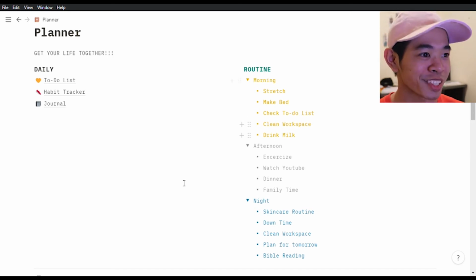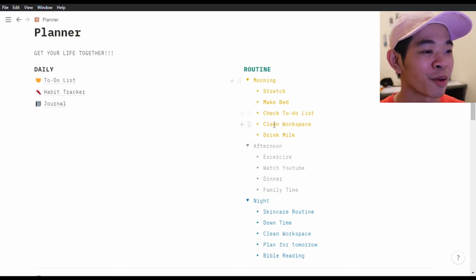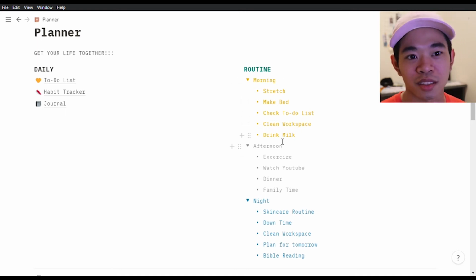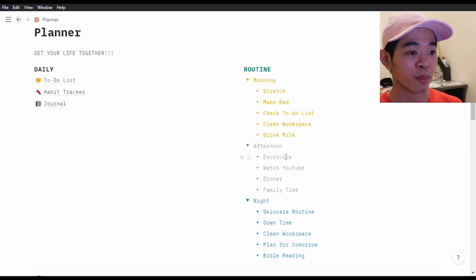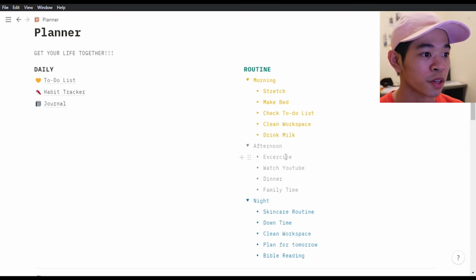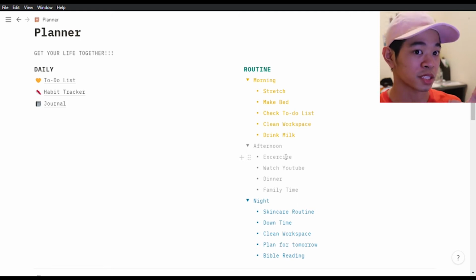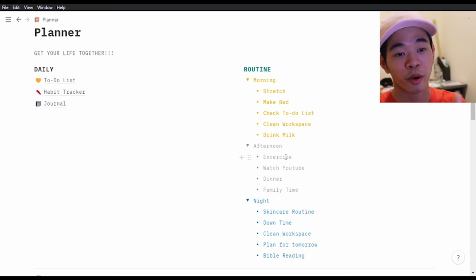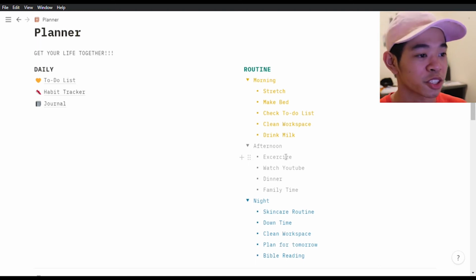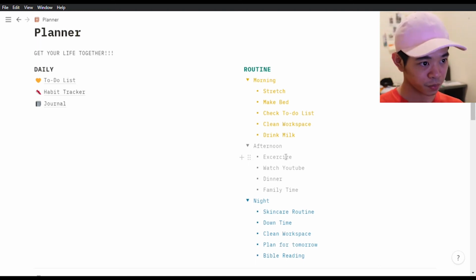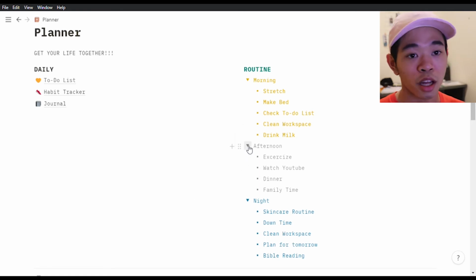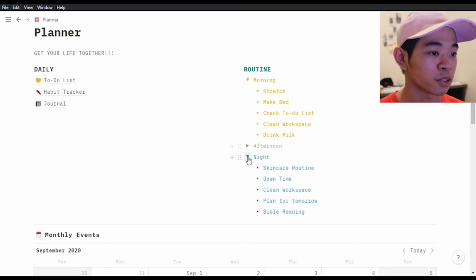And here in Notion, it's so much easier. I just need a reminder of what I need to do because I get distracted easily, and if I'm working on one project, I would just work on that and forget everything. So even if it's the afternoon and time for me to exercise, I won't, because I'm stuck doing that project and I cannot stop until it's finished. So I need this. And I also have an alarm set in my iPad for each one.